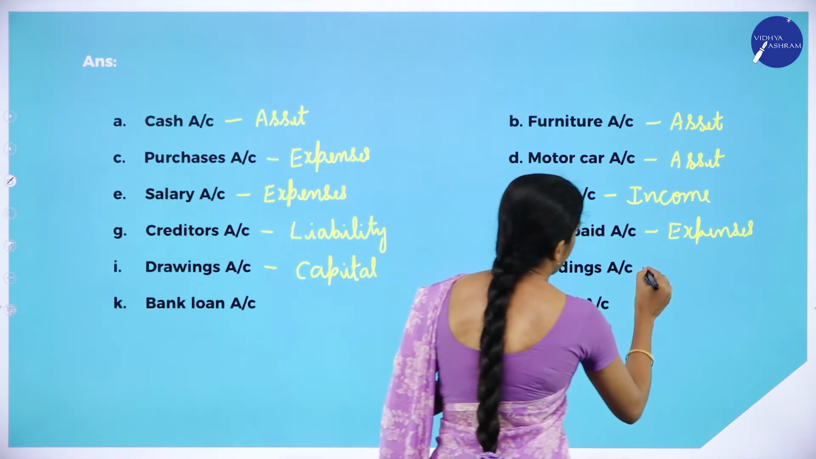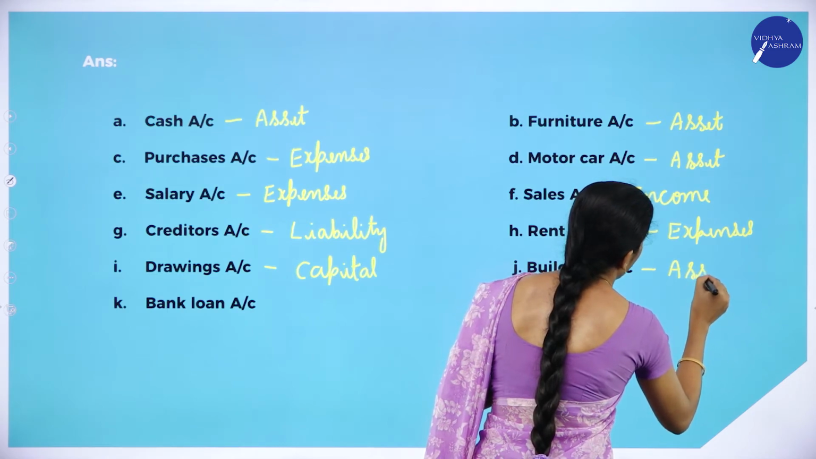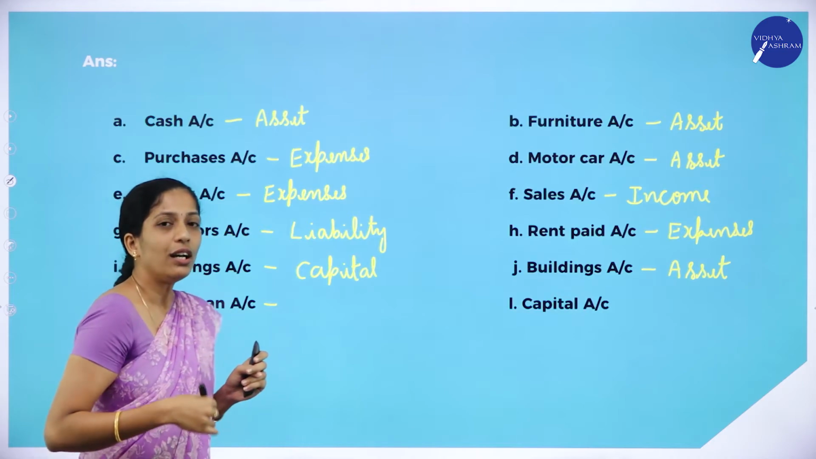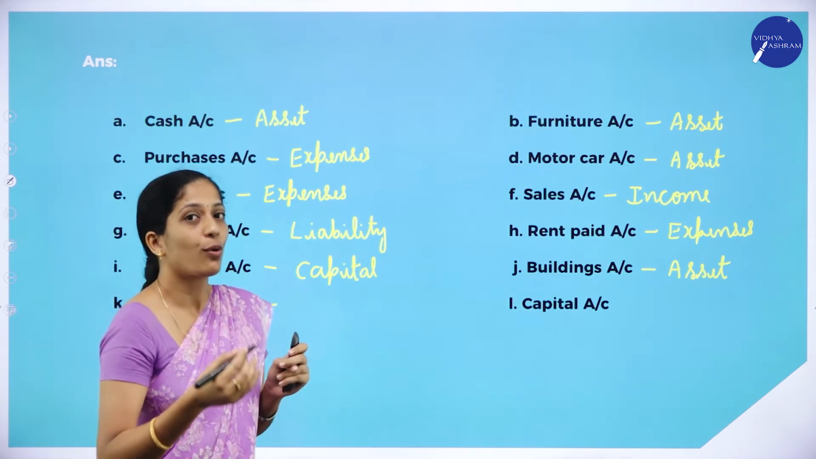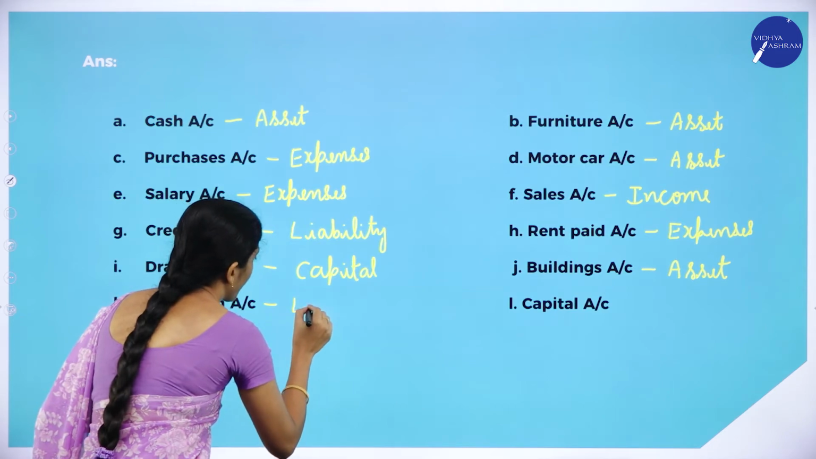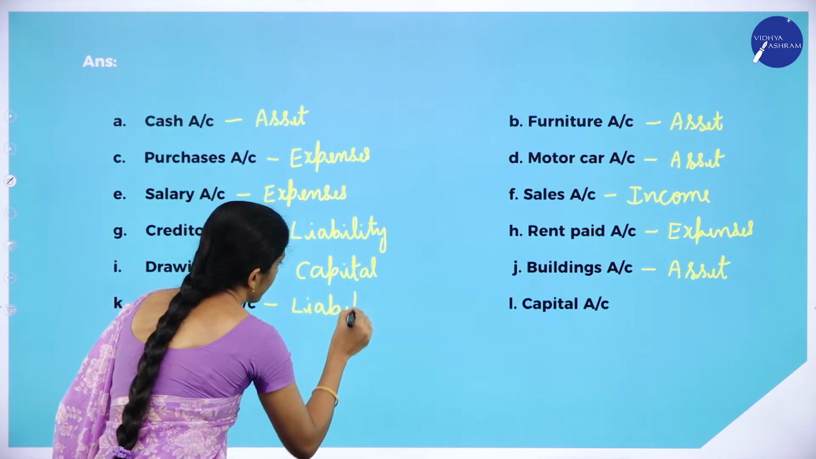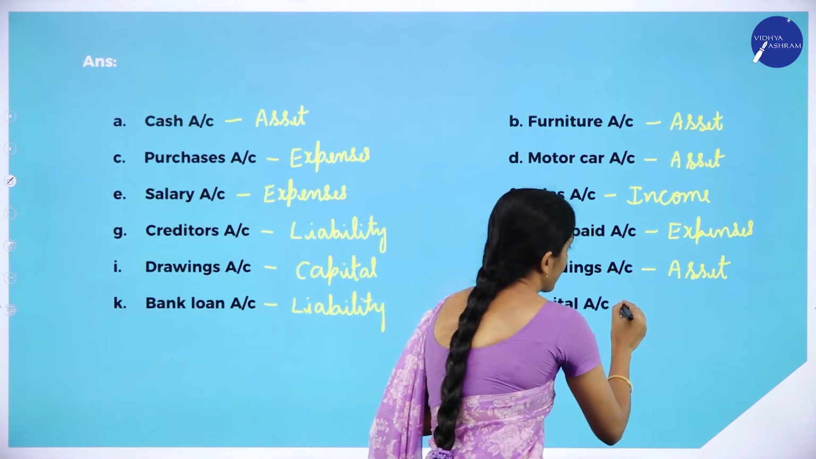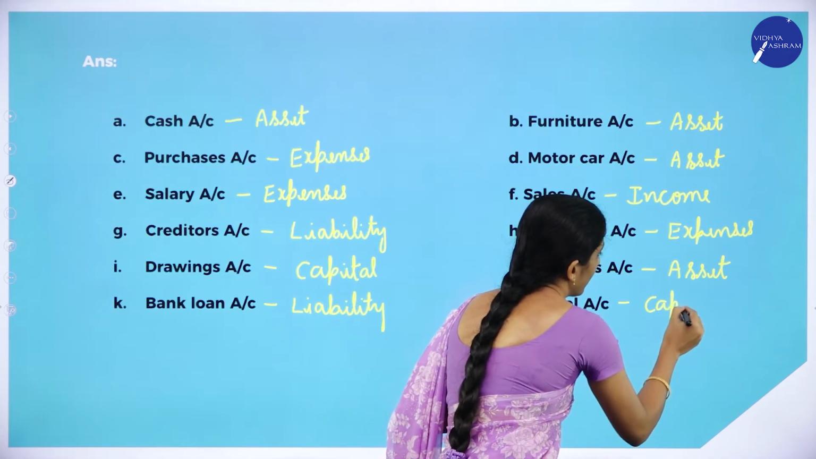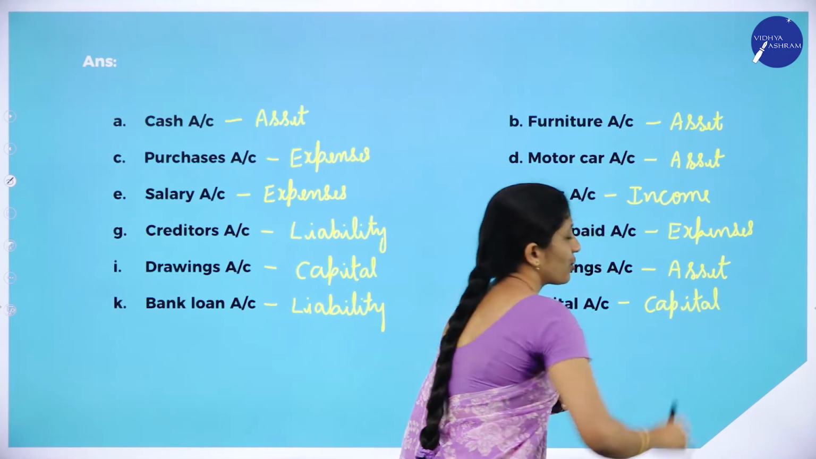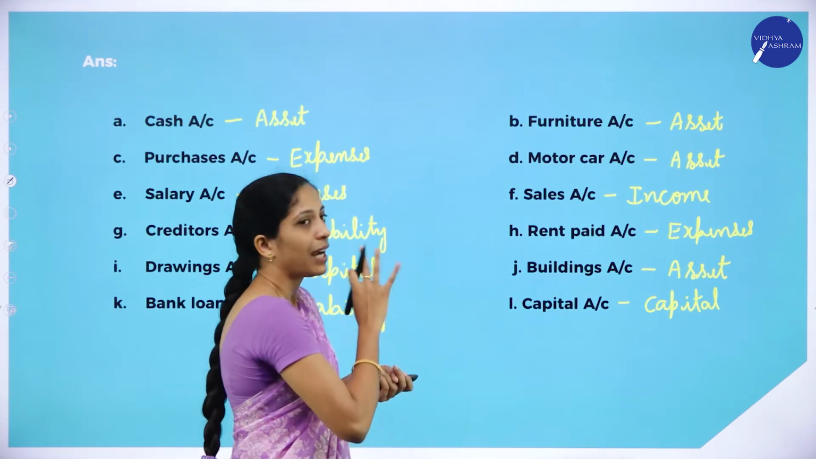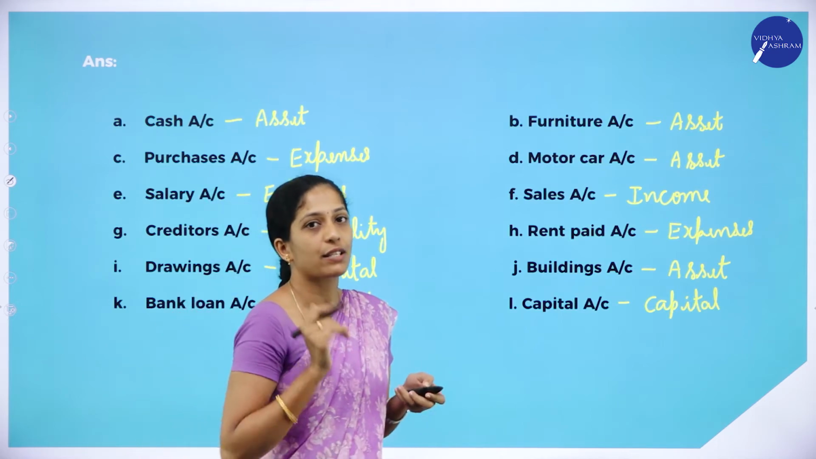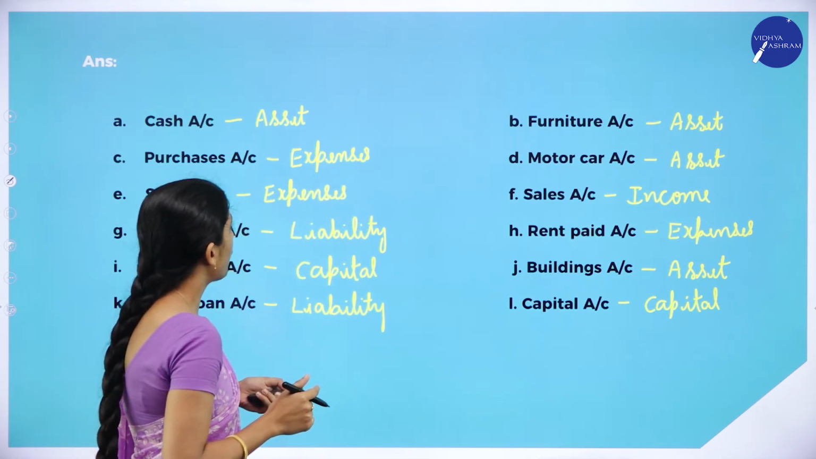Next, building. Building is what? It's an asset. It is a fixed asset. Next, bank loan. So we have taken loan from the bank. So what is it? It is a liability because we have to return it back, right? So it is a liability. And the next one is capital account. So where does capital account come? It comes under capital. So this is a classification of items under assets, liability, capital, income or revenue as well as expenses or losses.